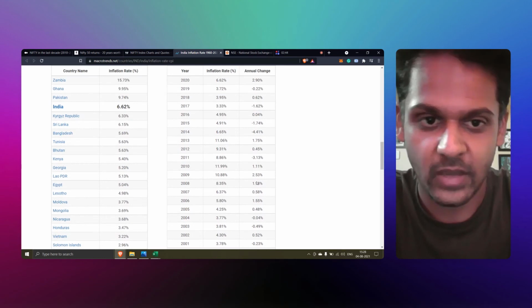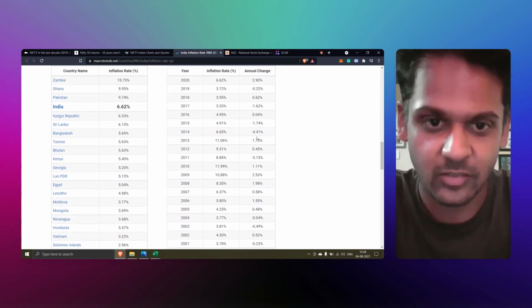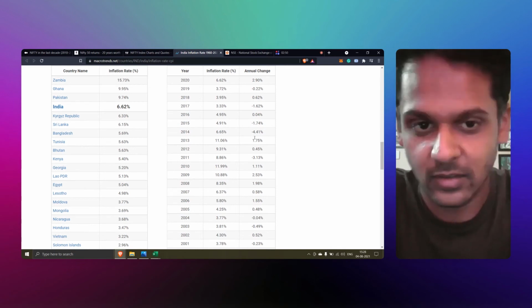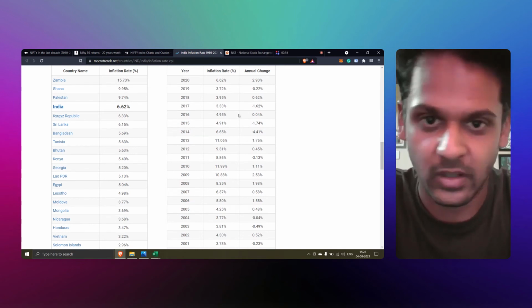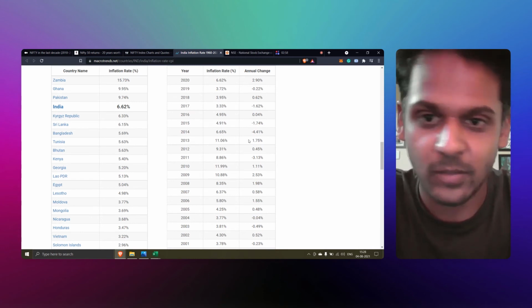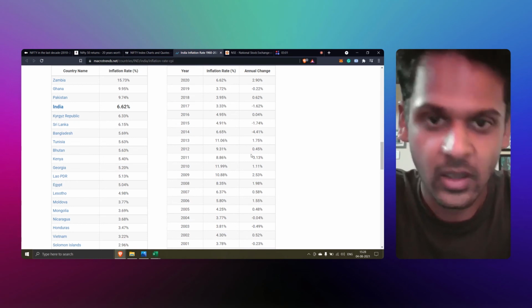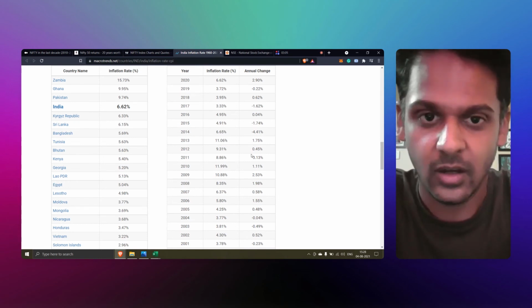Of course, there have been small dips here and there, like minus 4.41 in 2014 and minus 1.62 in 2017 and so on. But that does not mean that inflation has reduced. We are certainly not going to become a deflationary economy.